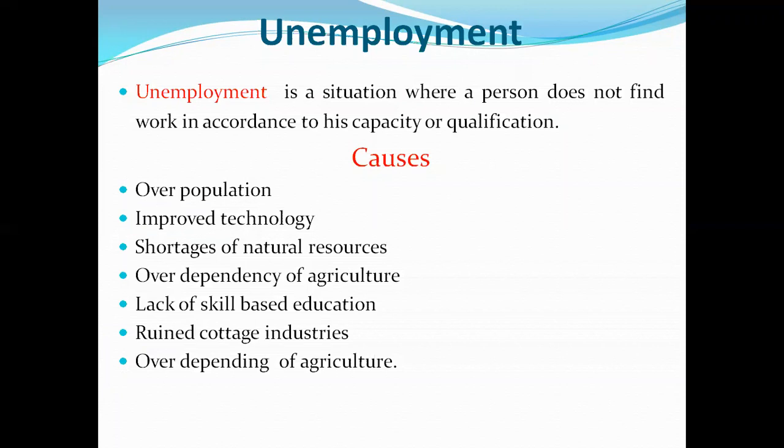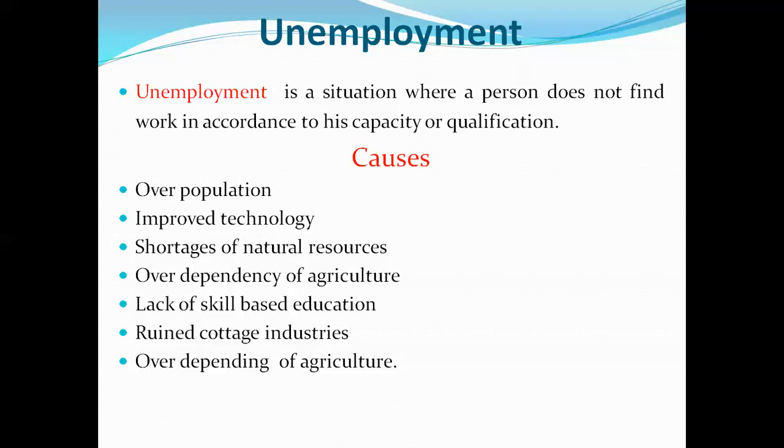Unemployment is a situation where a person does not find work in accordance with his capacity and qualifications. That is also called unemployment. What are the causes of unemployment? Overpopulation, improved technology, shortage of natural resources, over-dependency on agriculture, lack of skill-based education, and shortage of cottage industries. These are the main causes of unemployment.